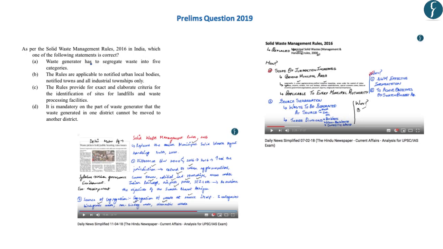Now, in continuation of our series of discussion of the questions which appeared in the preliminary examination of 2019 and were also covered in the Daily News Simplified, let us take up this question. This question reads, as per the Solid Waste Management Rules 2016 in India, which one of the following statements is correct? Now, the Solid Waste Management Rules of 2016 were covered in the DNS of 7th February 2018 and also in the DNS of 11th April 2018.